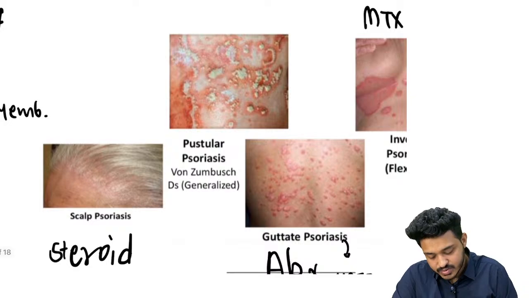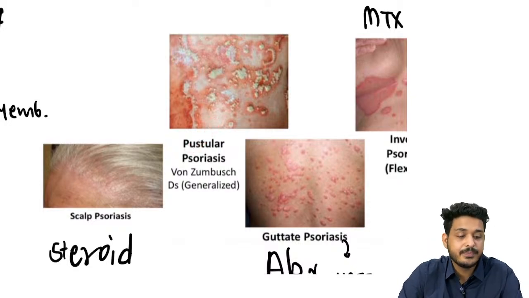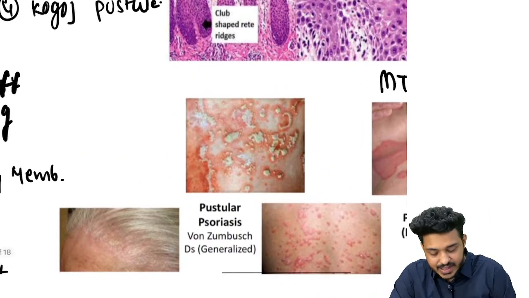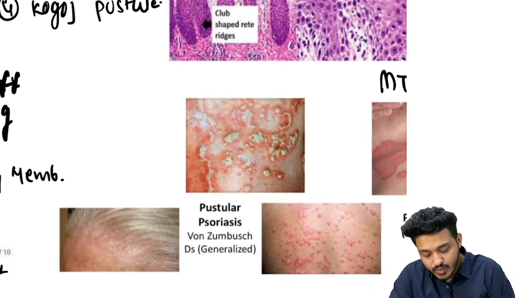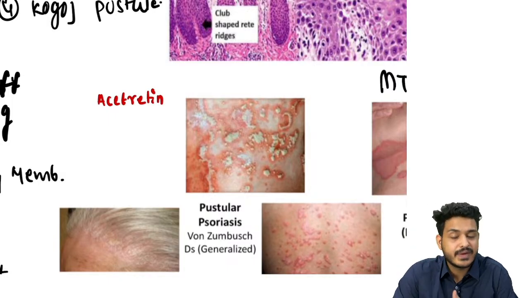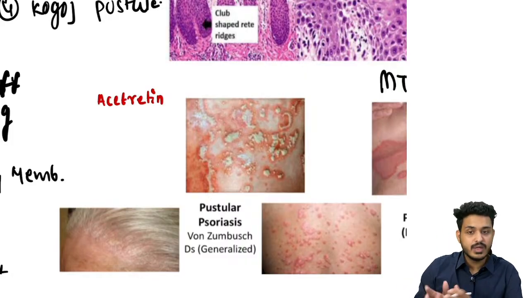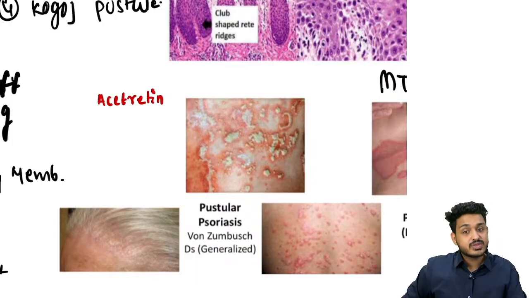What is pustular psoriasis? Sir, pus is also coming on those silver white lesions, right? So pus is also coming on silver white lesion. Remember, here they will ask you what is the drug of choice. The drug of choice is acitretin. And remember, this is a vitamin A analog, and vitamin A is a fat soluble vitamin. Yes or no? Yes, it is a fat soluble vitamin. It will store in your body.